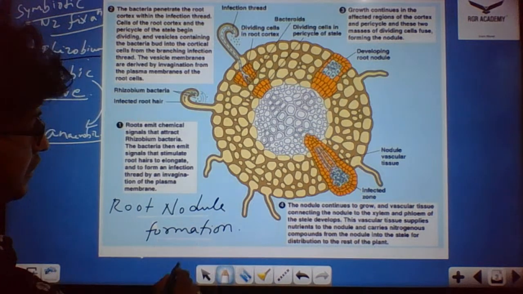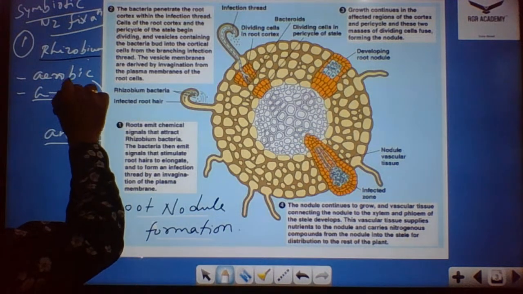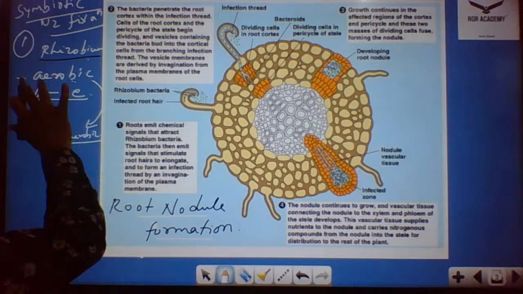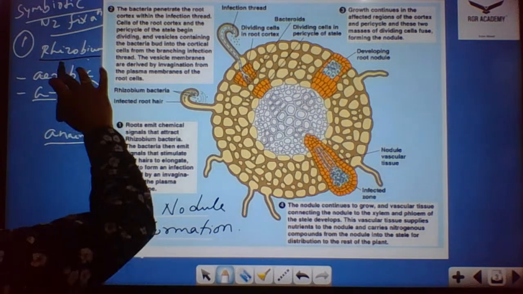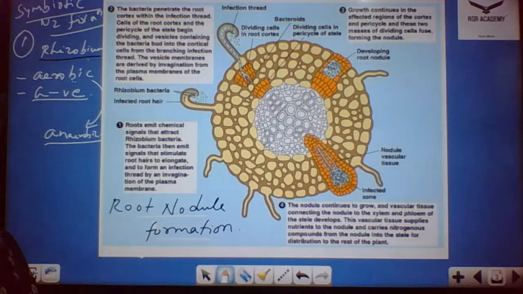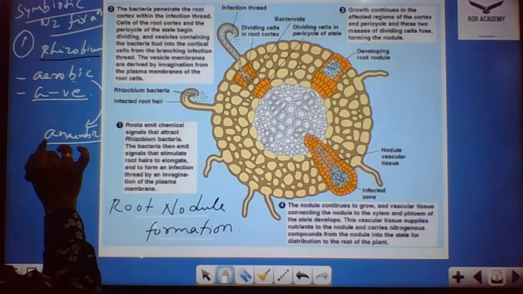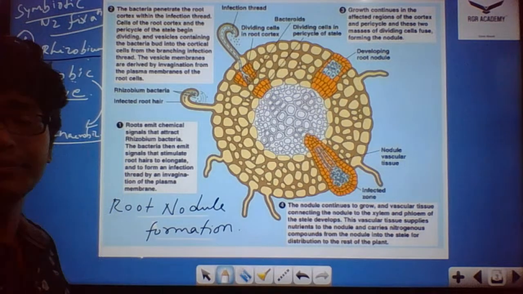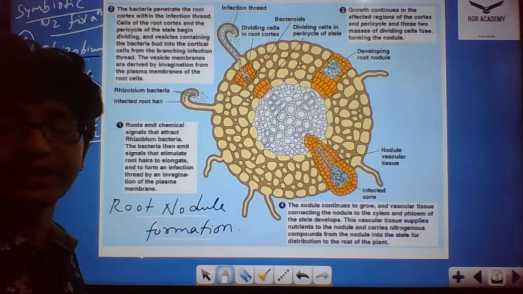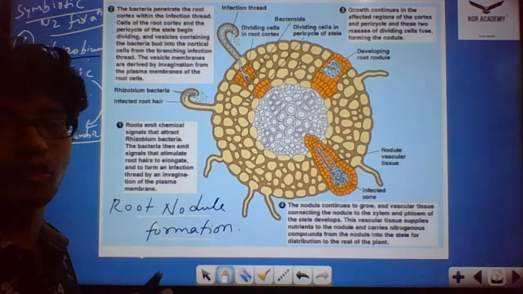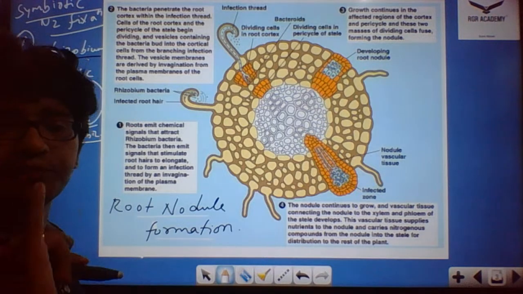Fine. So we'll discuss root nodule formation. We started with the aerobic bacteria. When the aerobic bacteria is at the time of nitrogen fixation, it will be converted to the anaerobic form. The reason is the nitrogenase enzyme. The nitrogenase enzyme will be activated only in the anaerobic condition. So at that time the Rhizobium will not be aerobic, it will be anaerobic. This is point number one.